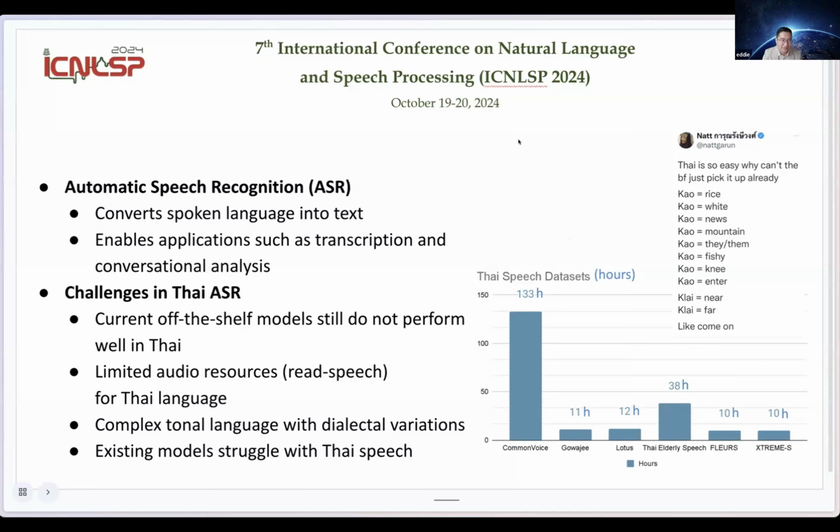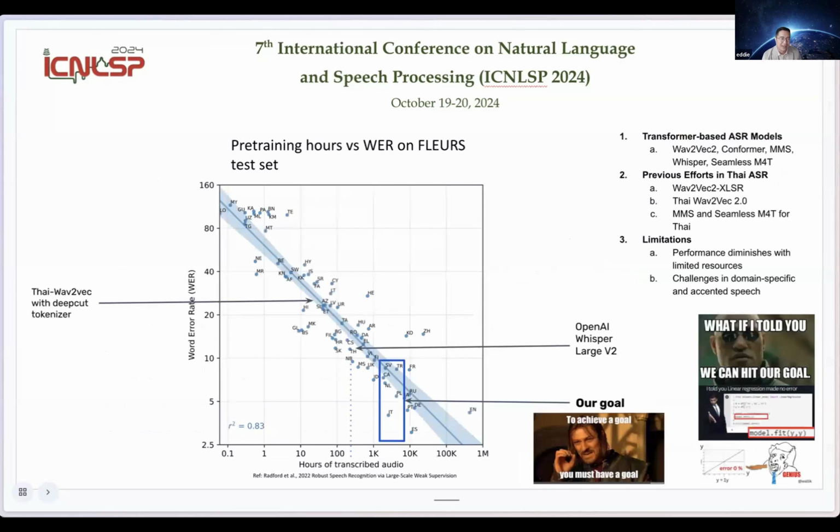In this graph, the y-axis shows the word error rate and the x-axis shows the number of transcribed audio hours. The current state-of-the-art model is Thai Wave2Vec 2.